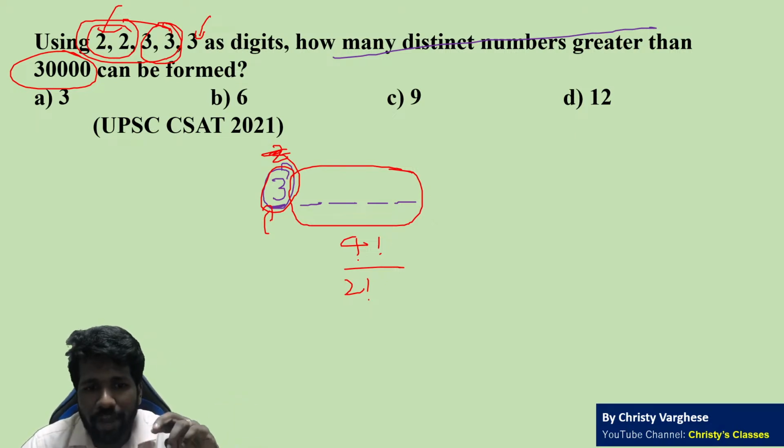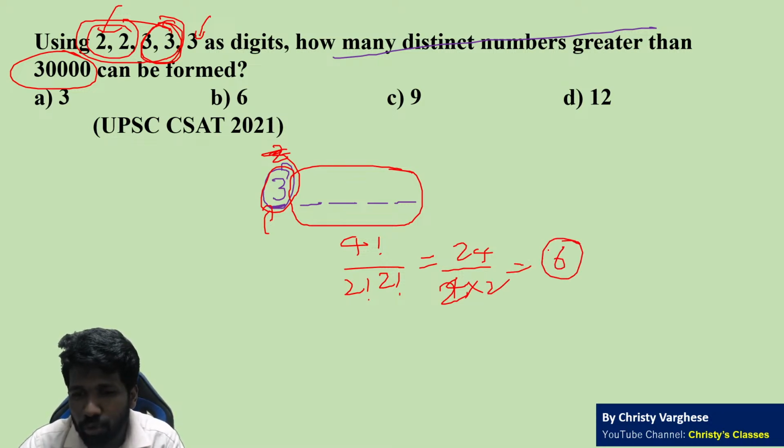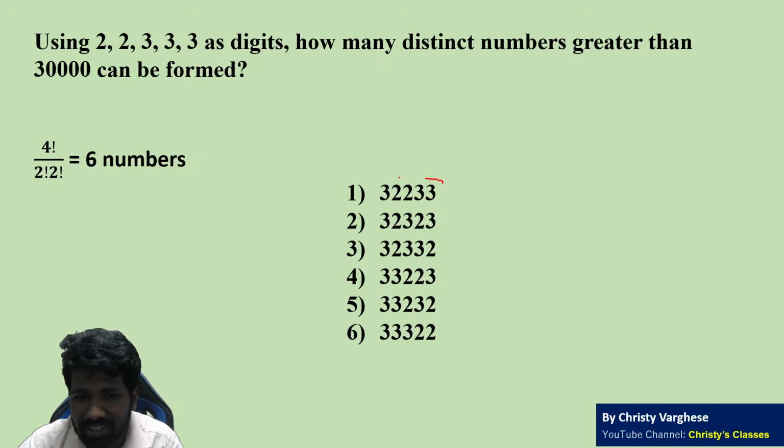So anyway, 2 factorial you divide by, and 1 more 2 factorial for the next 2 3s. So 4 factorial by 2 factorial by 2 factorial. That is 24 by 4, because 24 by 2 into 2. That is 24 by 4, 6. And if you are curious to see which are those 6 numbers, these are the 6 numbers.